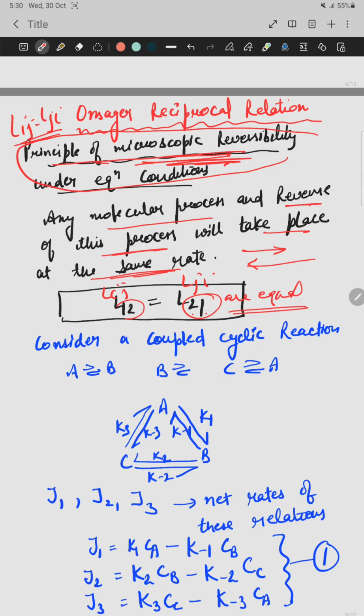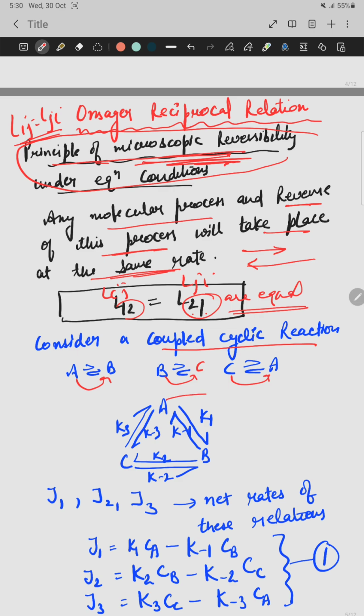To prove this relation, we consider a coupled cyclic process. That is, A changes into B, B changes into C, and C changes into A. So this is a cyclic process.